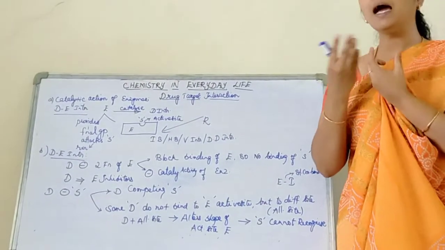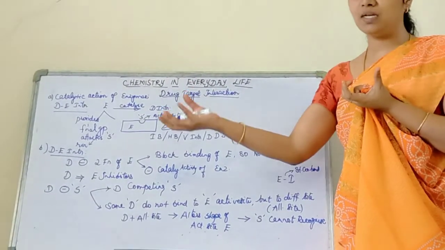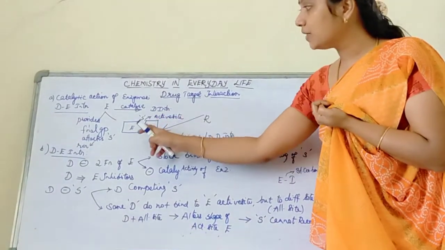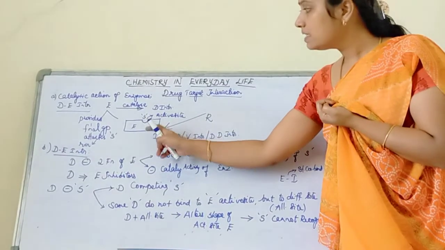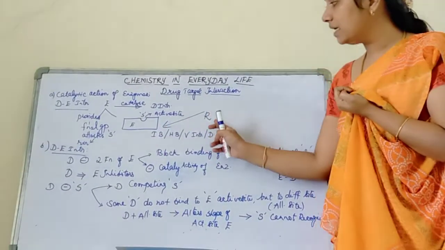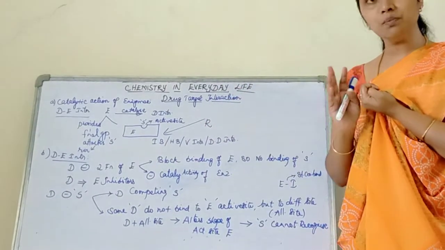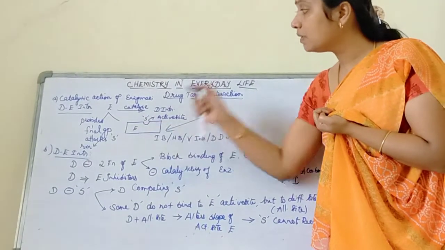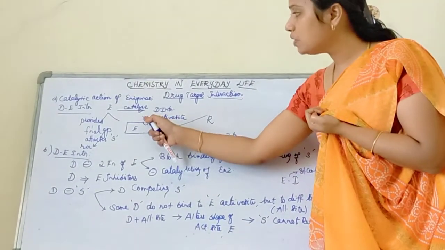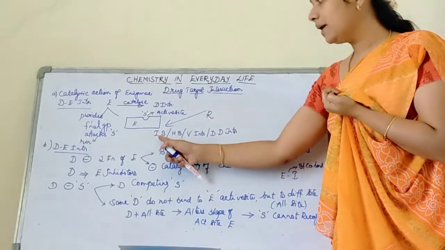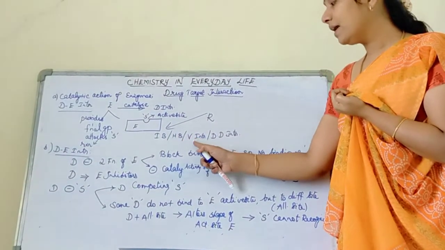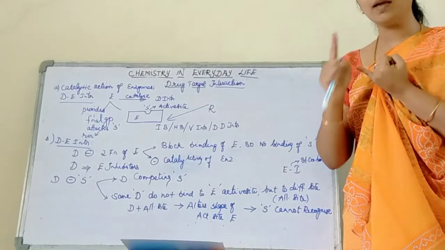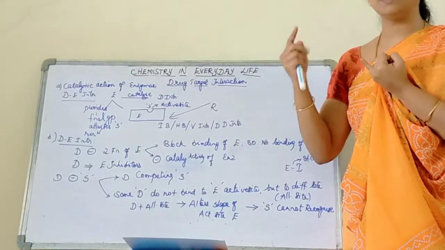See, I am the enzyme. I am going to provide one site for the substrate. What is that site called? Active site. So, my substrate will come and bind to the active site of the enzyme. As a result, this complex will be easily attacked by the reagent. As a result, the chemical reaction proceeds. I told you your substrate is going to bind to the active site of the enzyme. What type of bond is present between your substrate and the active site? It will be either an ionic bond, hydrogen bond, van der Waals force of interaction or dipole-dipole interaction. So this is the first way by which your enzyme is acting like a catalyst.